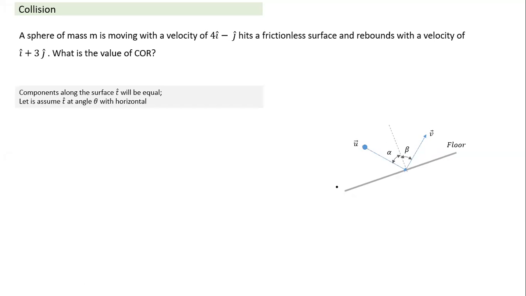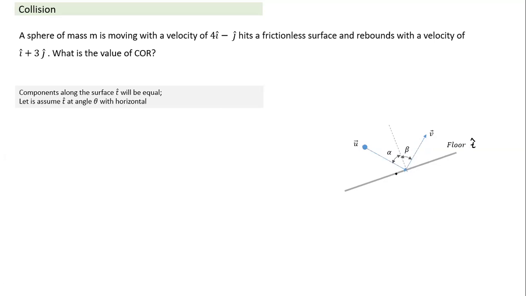Okay. So if we take the floor at some point, what is the important property we have in case of oblique collision? If I take the direction of the floor to be t cap, where t cap is a unit vector along the floor, and take the component of velocity along the floor before the collision and after the collision, both components must come equal and in the same direction. That's an important property which I can use.